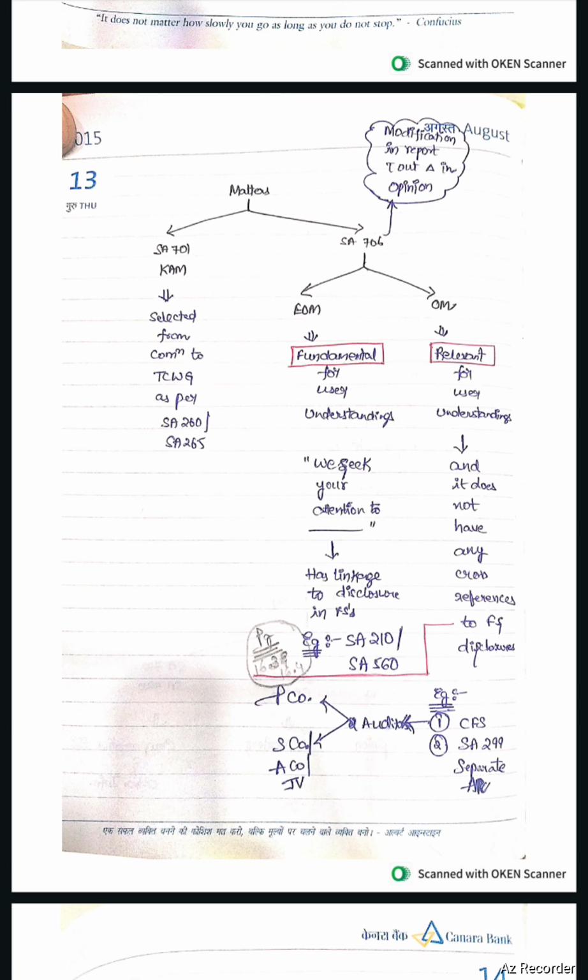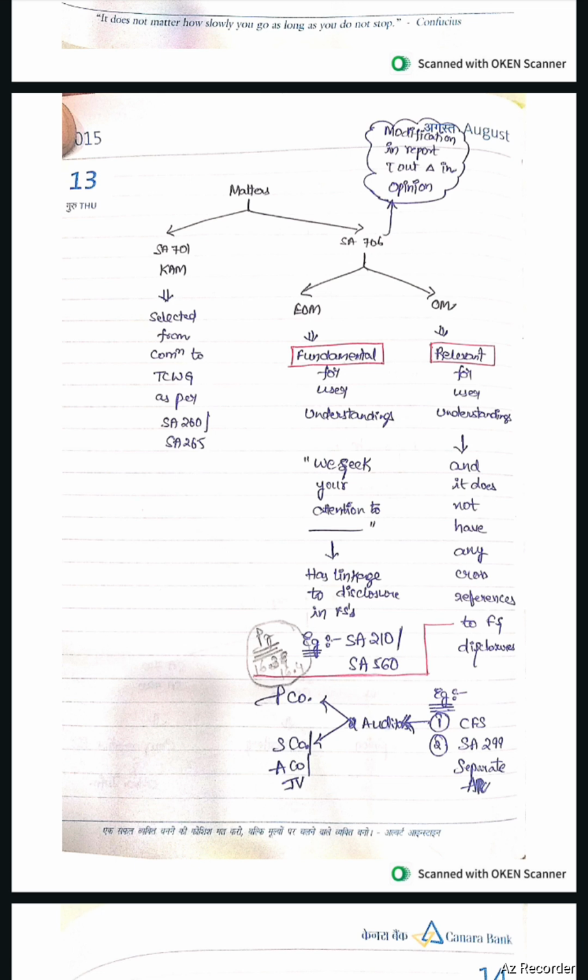Other matter paragraphs, it is relevant for users' understanding and it does not have any cross references to financial statement disclosures. Example, cash flow statement, SA 299, separate audit report has been issued by joint auditors. In case of cash flow statement, there are two auditors. First auditor is pertaining to parent company. Second auditor is pertaining to group companies, that is subsidiary, associate, joint venture.